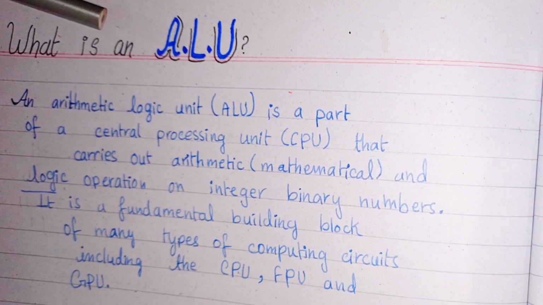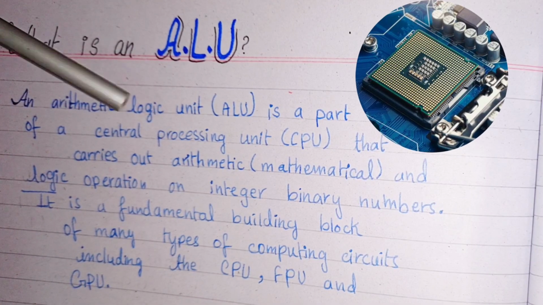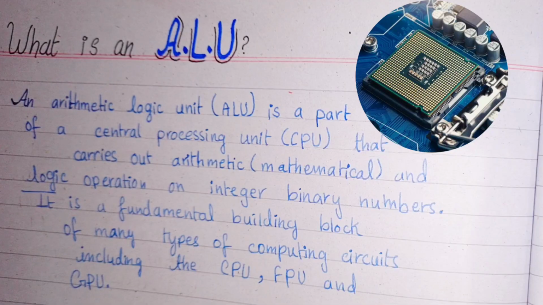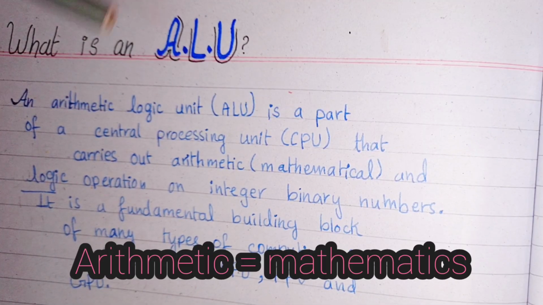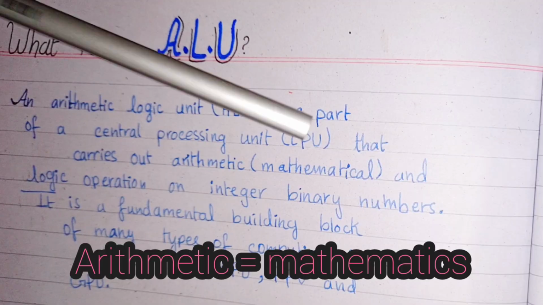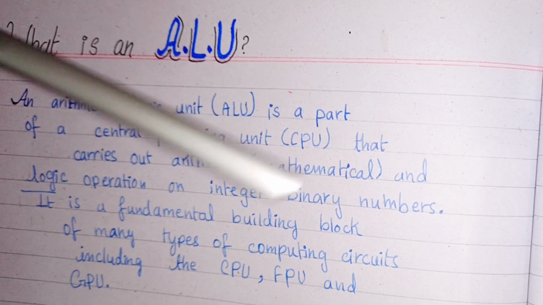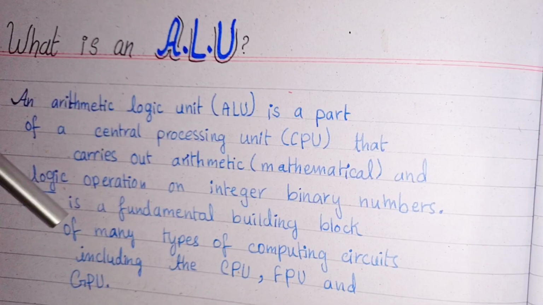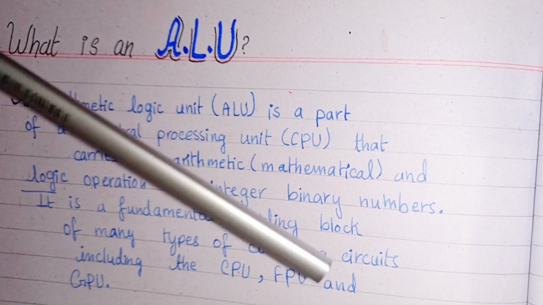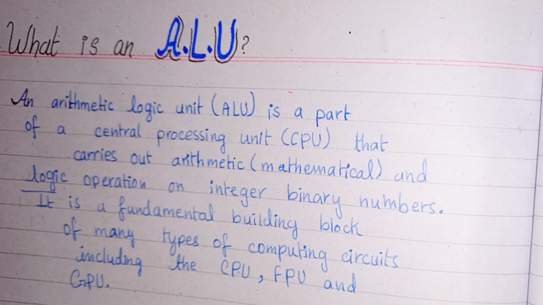An Arithmetic Logic Unit, ALU, stands for Arithmetic Logic Unit. It is a part of a central processing unit, CPU, that carries out arithmetic, meaning mathematical, and logic operations on integer binary numbers. It is a fundamental building block of many types of computing circuits, including the CPU, FPU, and GPU.